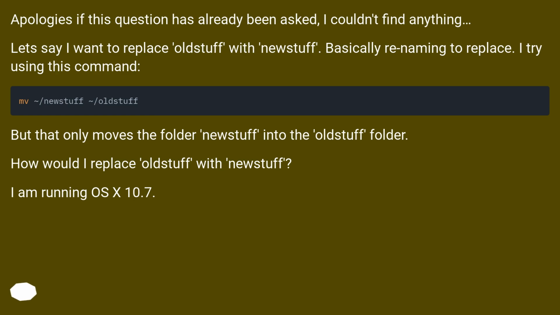but that only moves the folder new stuff into the old stuff folder. How will I replace old stuff with new stuff? I am running OS X 10.7.